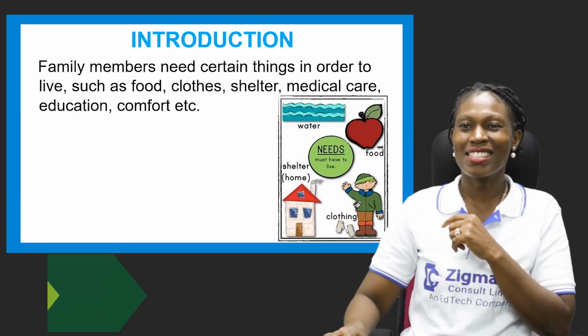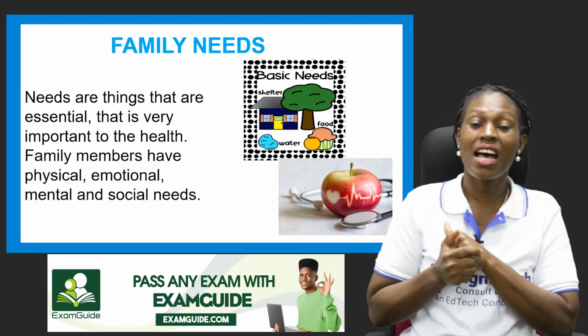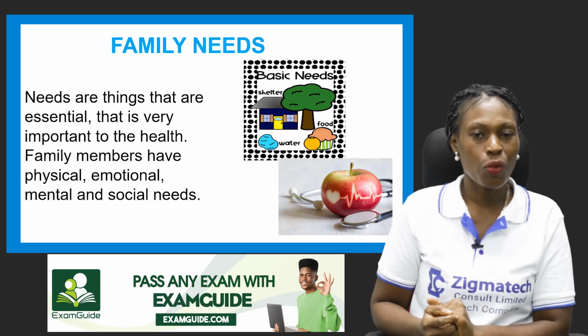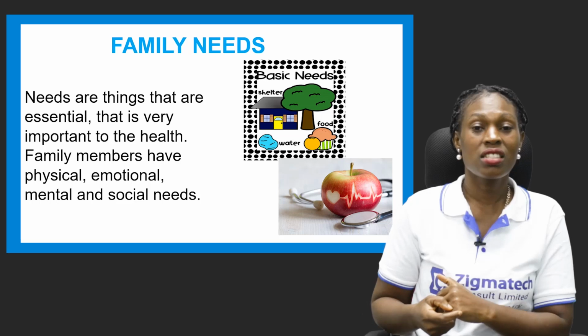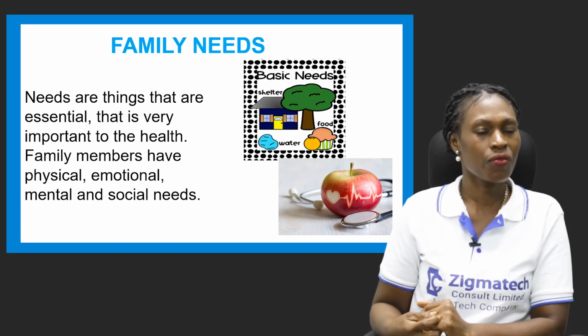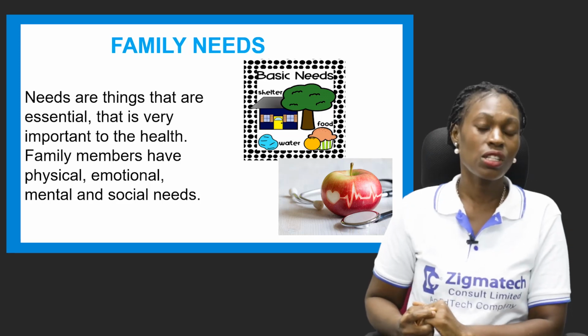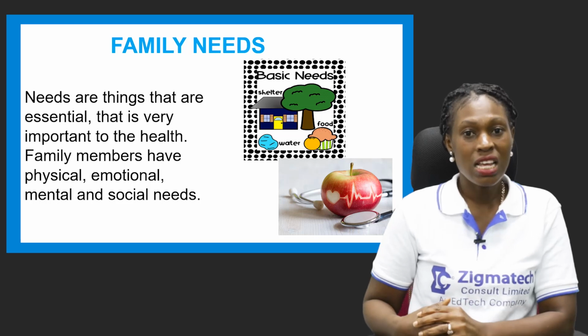Now let's look at family needs. When you talk about family needs, these are the things that are very essential. They're very important. We cannot do without them. They are the things that aid our survival. Basic needs have to do with shelter. You need shelter. You need a place to stay, where you can live.